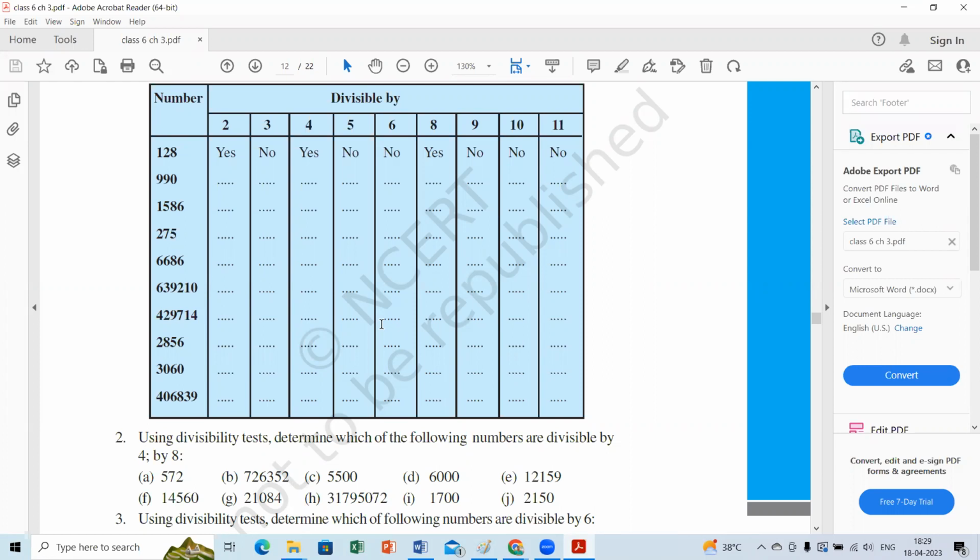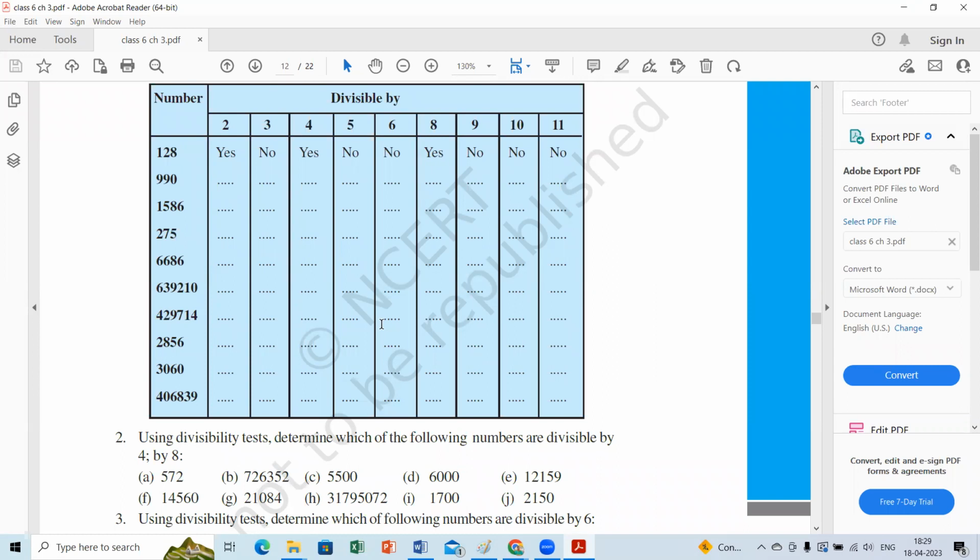Listen everyone, how Sritej is giving the explanation. You should be ready with the next number. Divisibility rule of 6 means the number should be divisible by 2 and 3. It is not divisible by 3, so it fails. So rule 6, no. Very good. What about rule 8? Rule 8 means the last 3 digits should be 0 or divisible by 8.